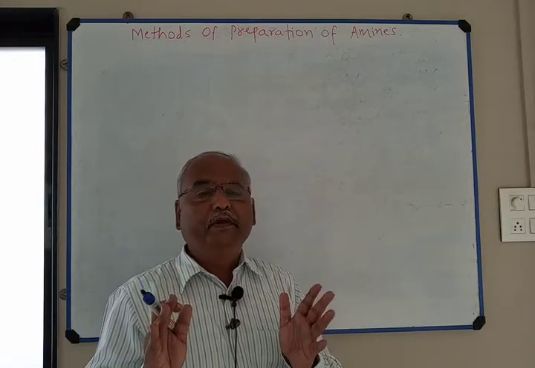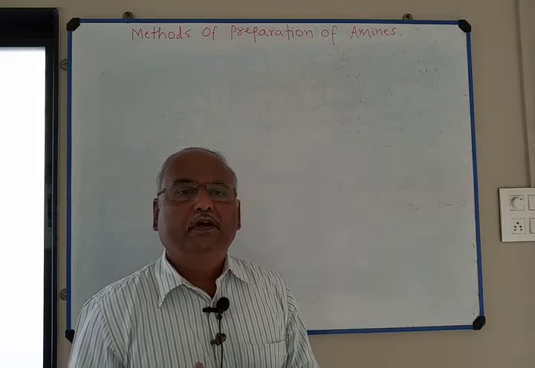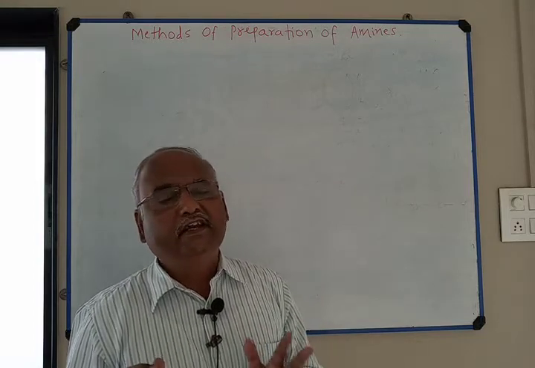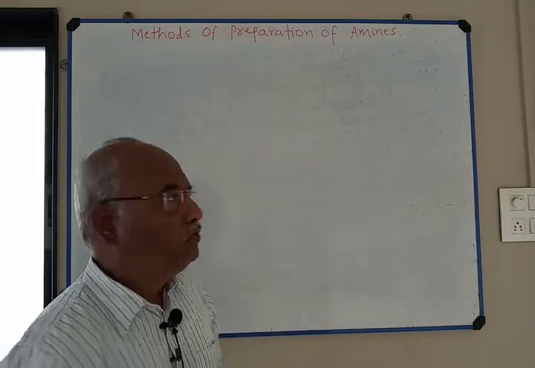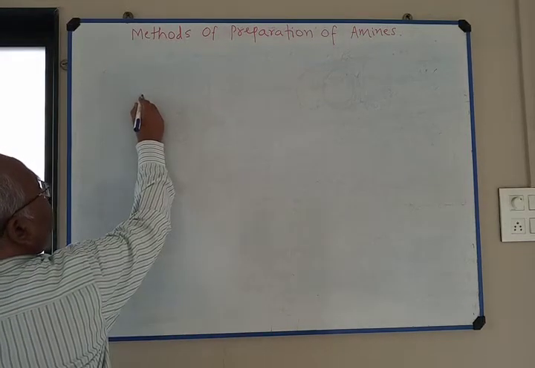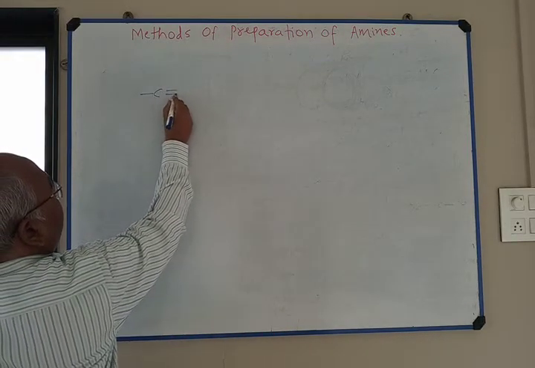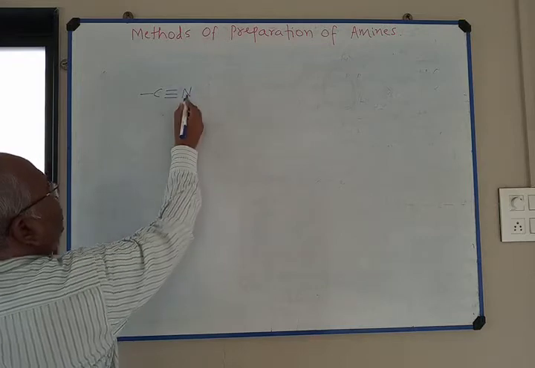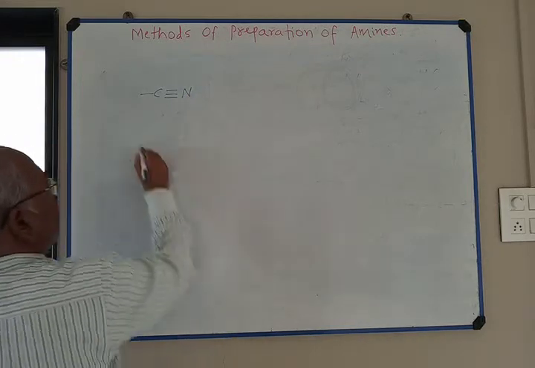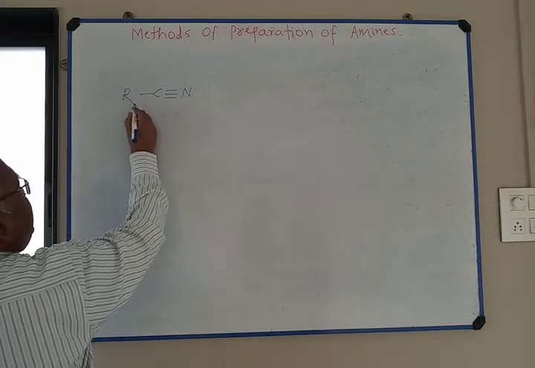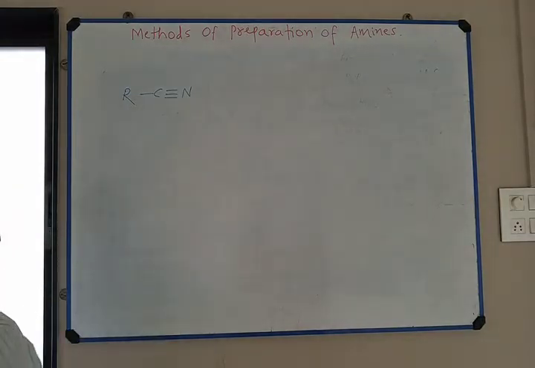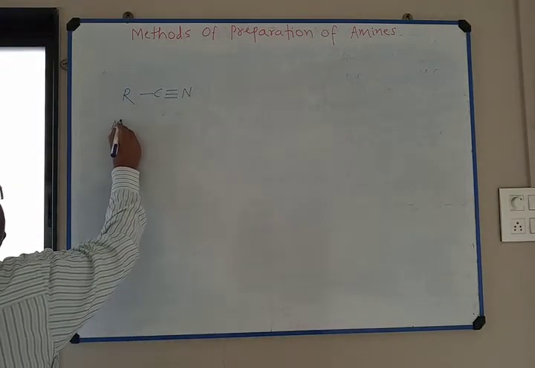Now, third method of preparation, reduction of alkyl cyanide. You know that C triple bond N is cyanide group, and if here I write R, it is called alkyl cyanide.